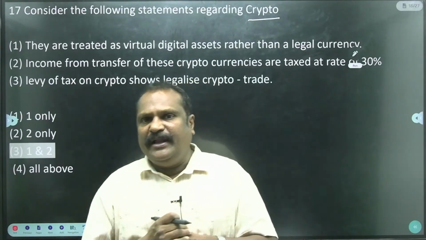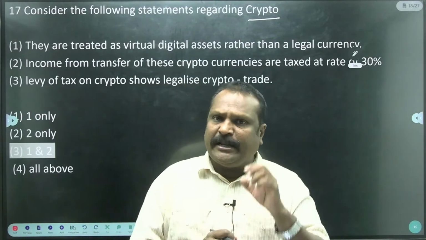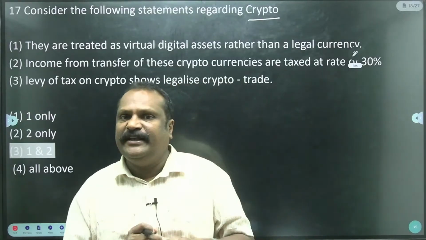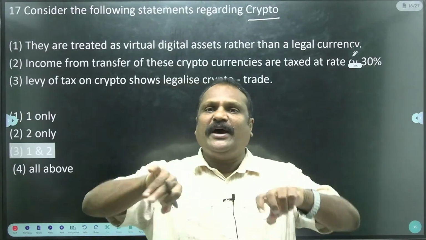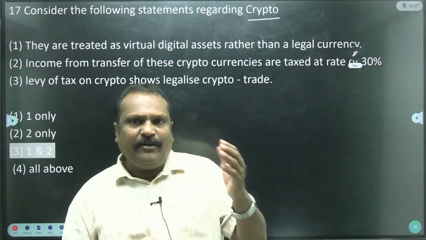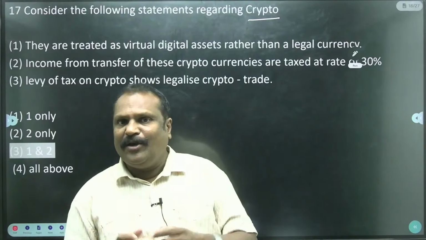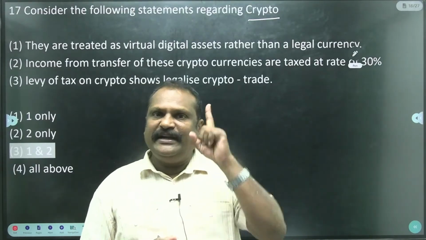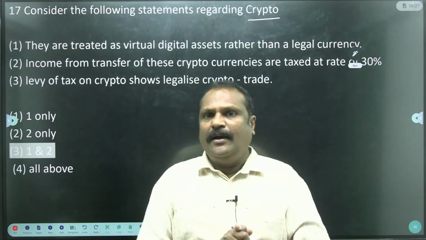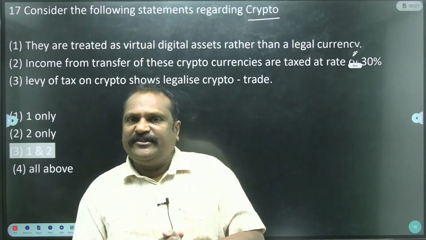In the 2022-23 budget session, Nirmala Sitharaman levied 30% income tax on cryptocurrency income. Income tax is 5% minimum and 30% maximum, but here a one-time 30% is levied on cryptocurrency profit. Why?